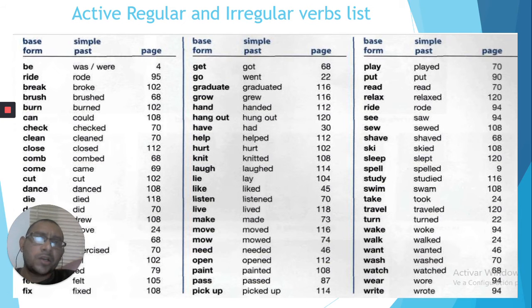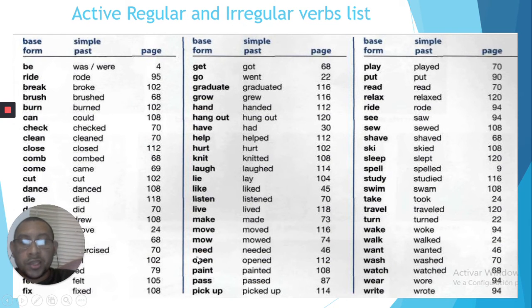For example, if you see need but you don't know the meaning, you can go to a dictionary and look for it. Here you have the present form, for example need, and here you have the past form. So need, as the table shows, is a regular verb because it ends with -ed. Take this chart into consideration at the moment of writing your own timeline.